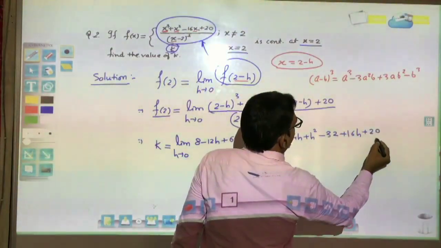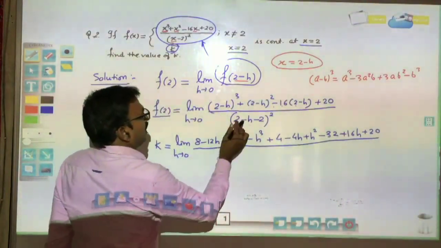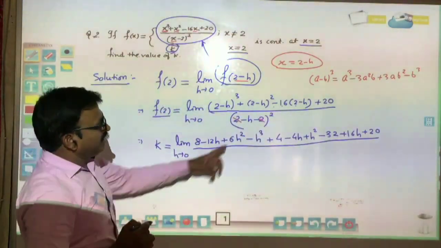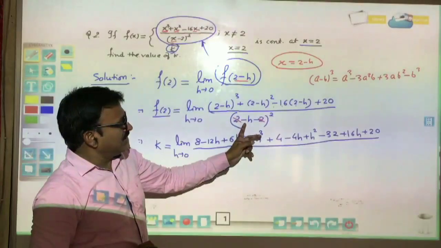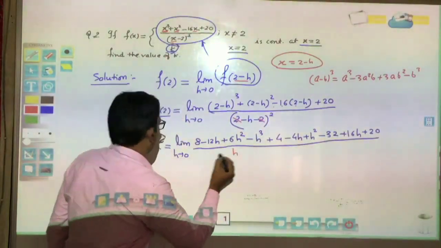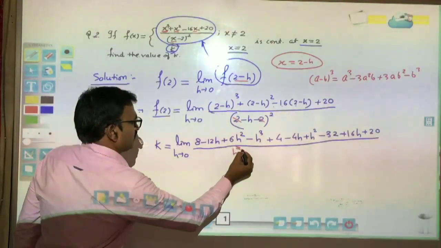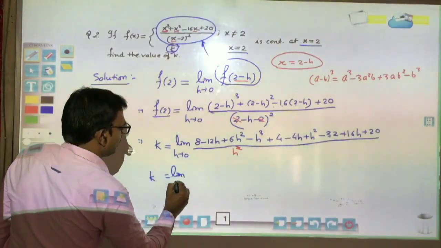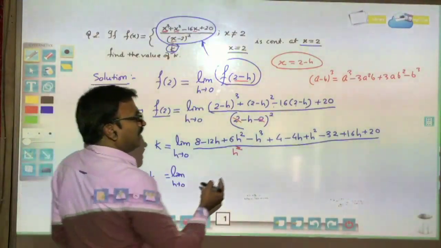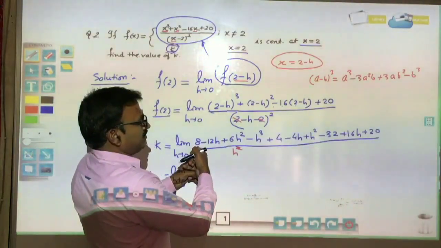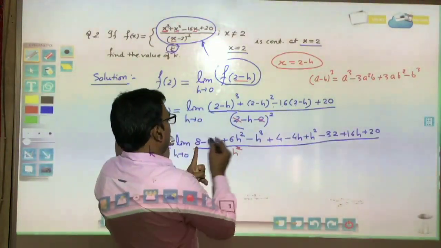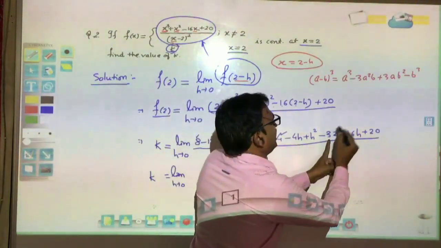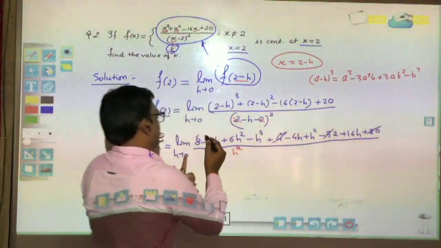and plus 20, divided by h square. In this bracket, 2 plus 2 minus 2 will be cancelled. Minus h whole square is h square. Now the brackets are already simplified, so calculate the values. 8 plus 4, 12, minus 32, minus 20, plus 20. These values all cancel.